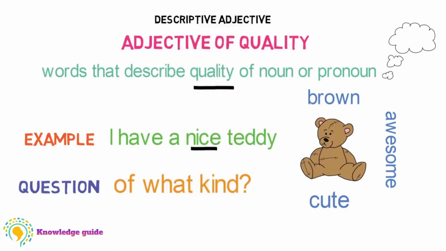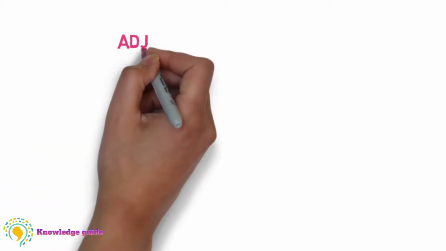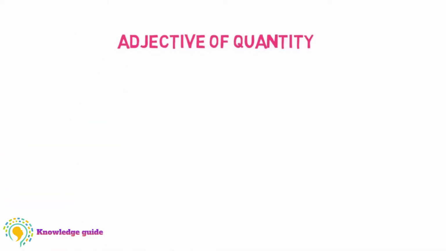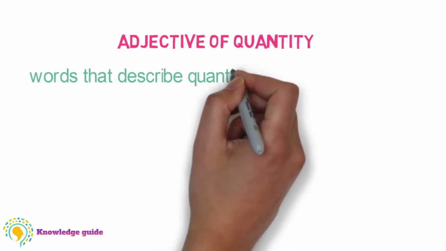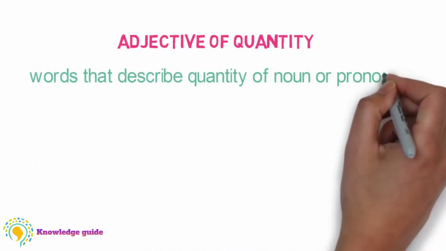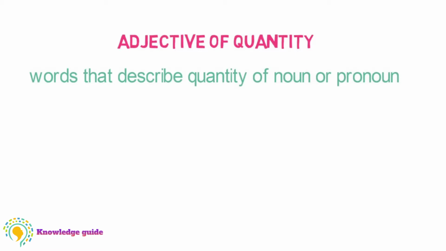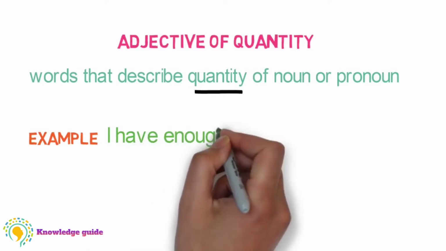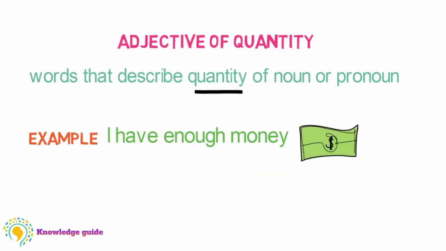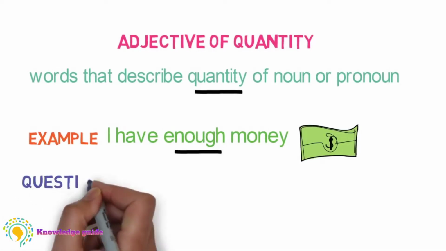Now let's look at another adjective. Adjectives of quantity. These are words that describe the quantity of a noun or pronoun. So we should remember the word quantity. For example, I have enough money. Here, enough is an adjective that describes the quantity, how much.